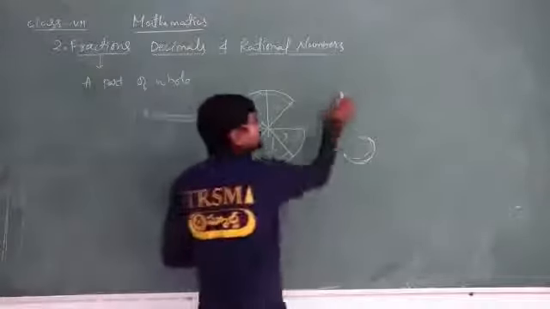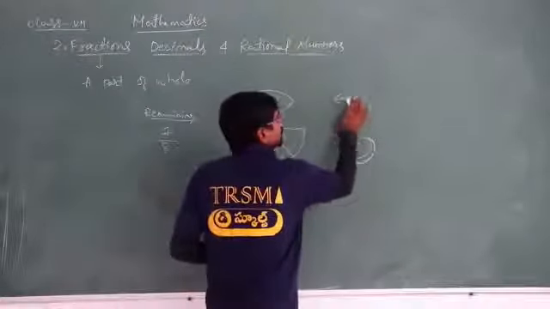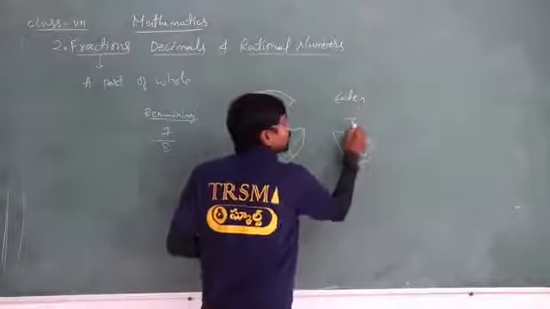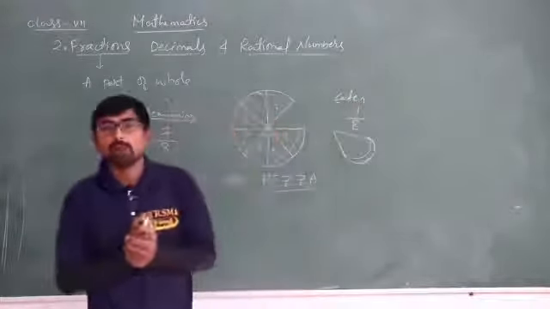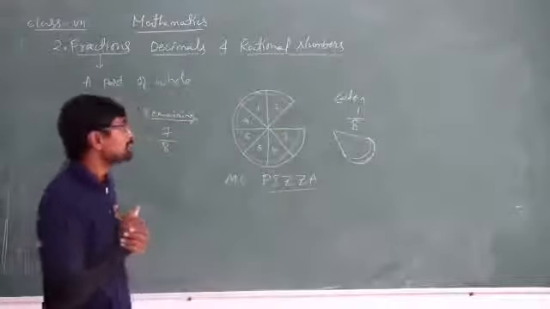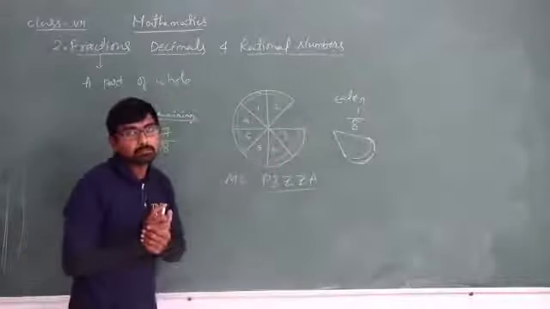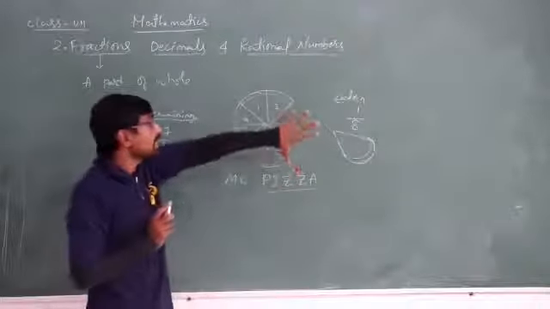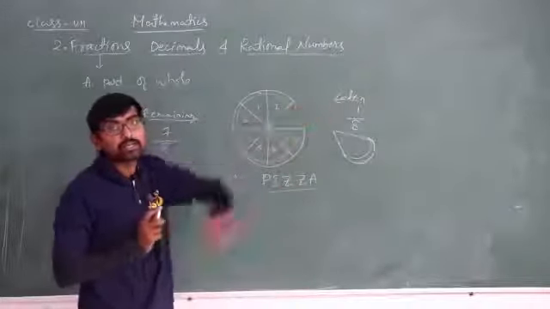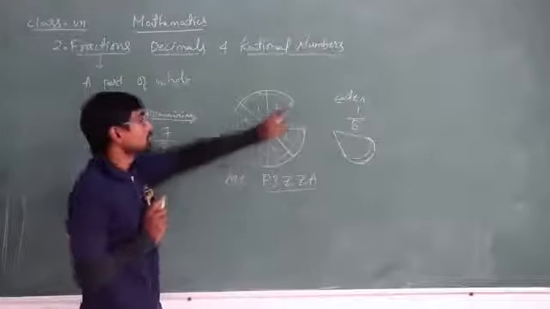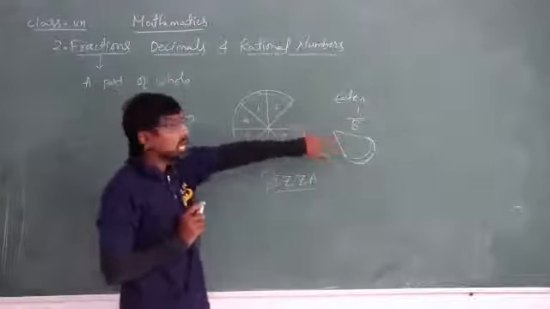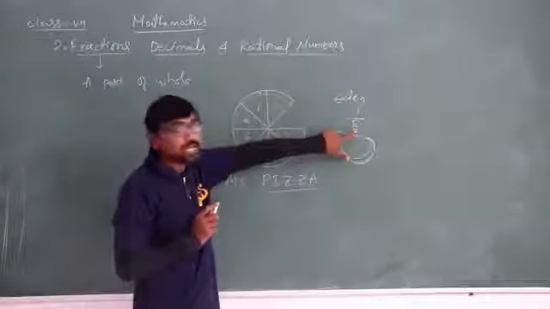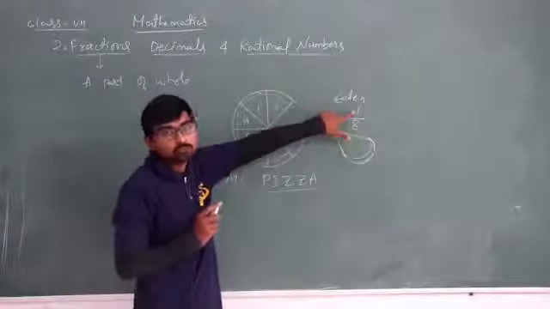And how much have I eaten? 1 part of the total 8 parts. I have eaten 1 part of the 8 parts of pizza, isn't it? So what I did here is compare. I am comparing the part which I have eaten and the total number of parts. That is, in a total of 8 parts, I have eaten 1 part.